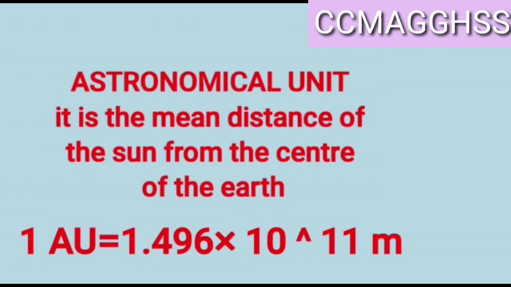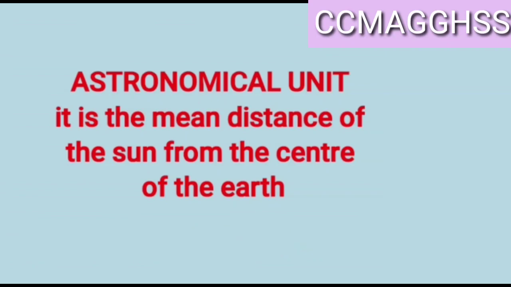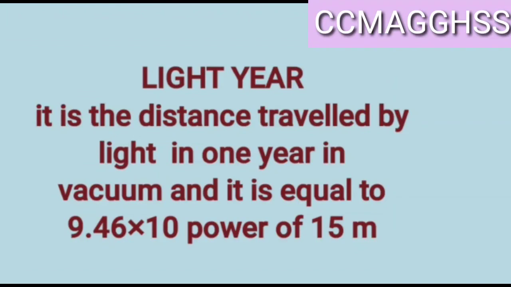Next, light year is the distance travelled by light in 1 year in vacuum, and it is equal to 9.46 into 10 to the power of 15 meter.